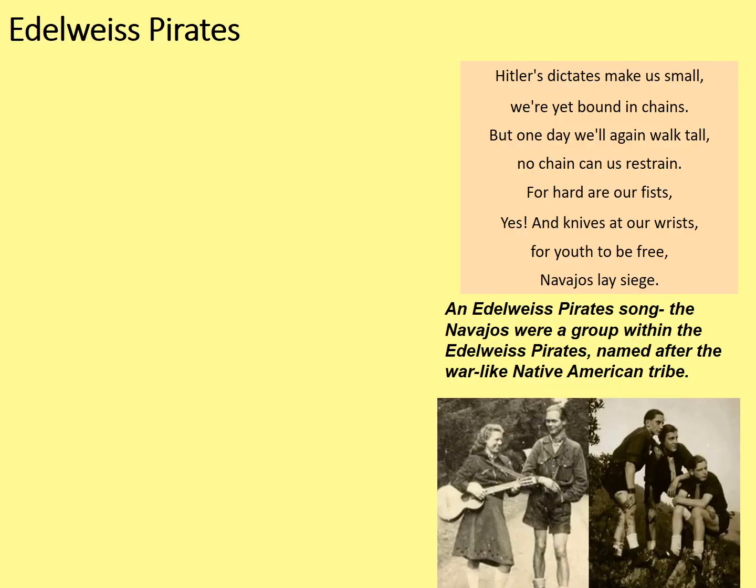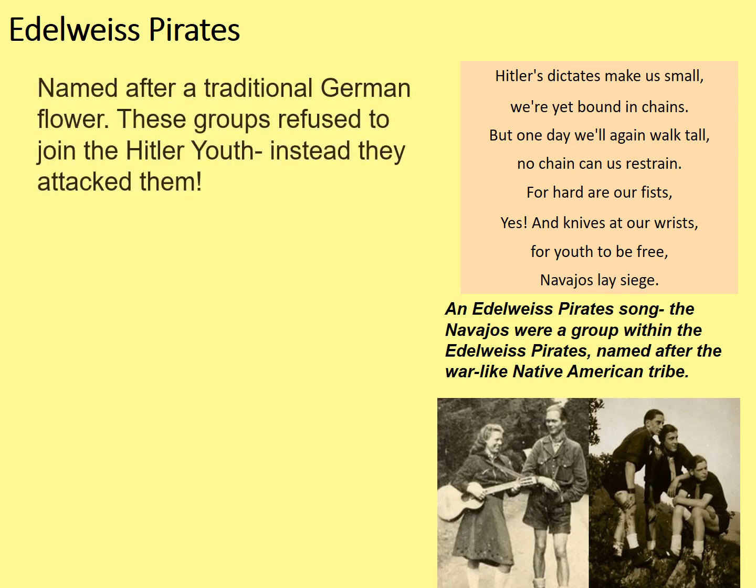Here's another example of opposition against the Nazis, the Edelweiss Pirates. An Edelweiss is a small white flower that has become a traditional symbol in southern Germany. They are named after the traditional German flower I mentioned, and these groups refused to join the Hitler Youth. Instead, they actually attacked them. So these people would go out into the streets and if they saw other Hitler Youth members in their uniform, they'd go and beat them up.